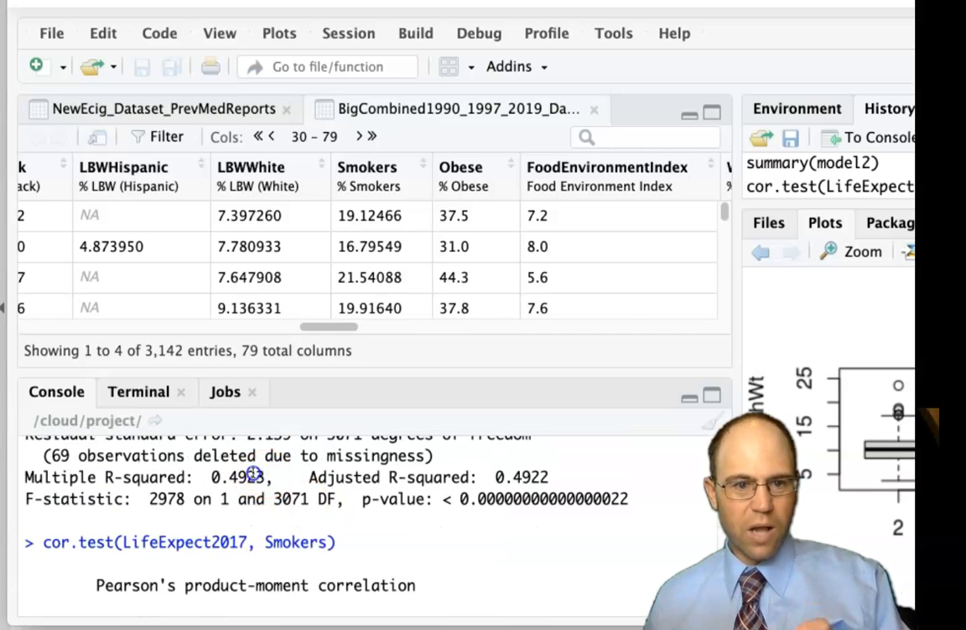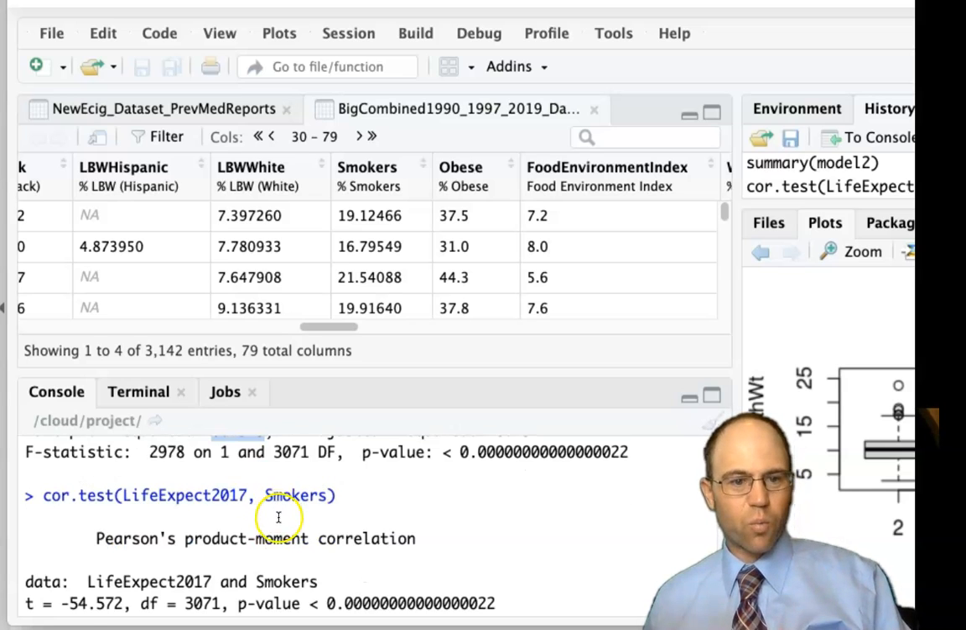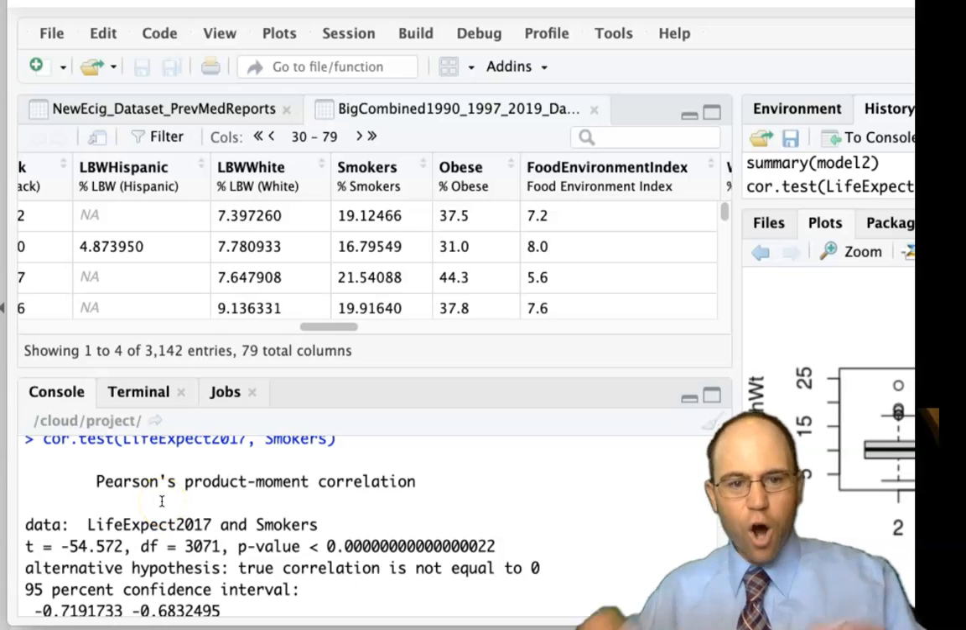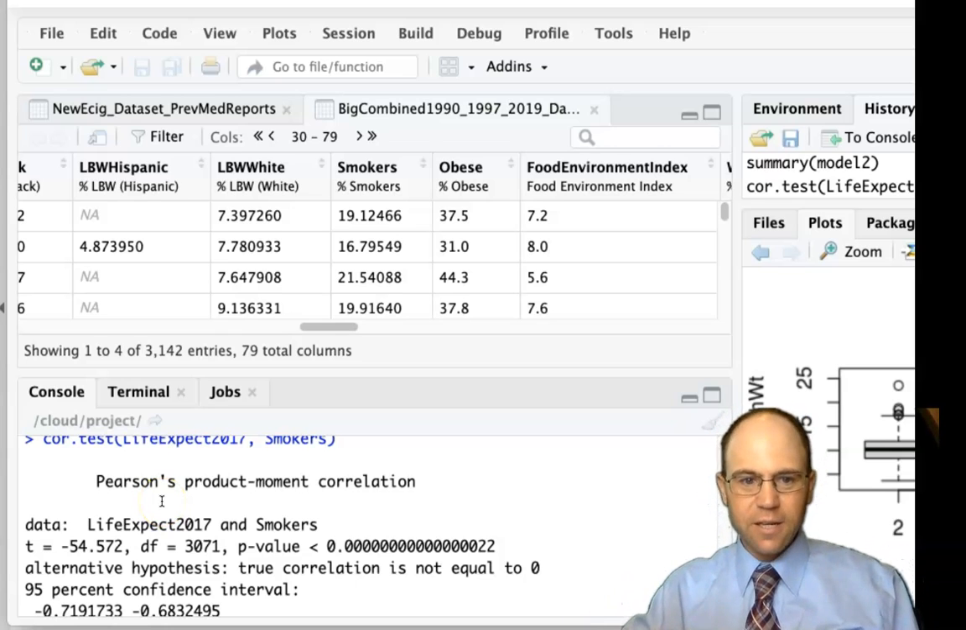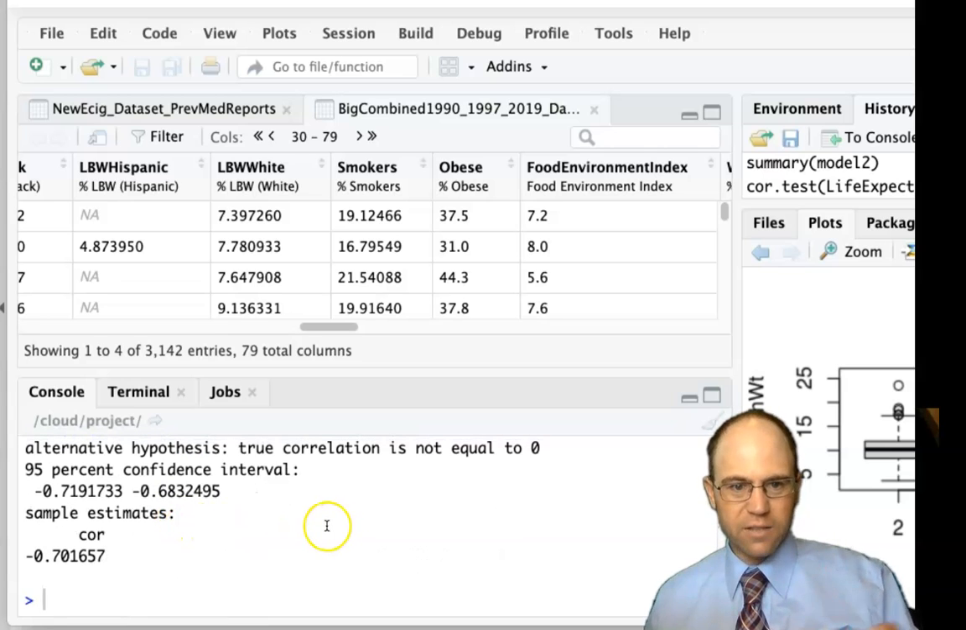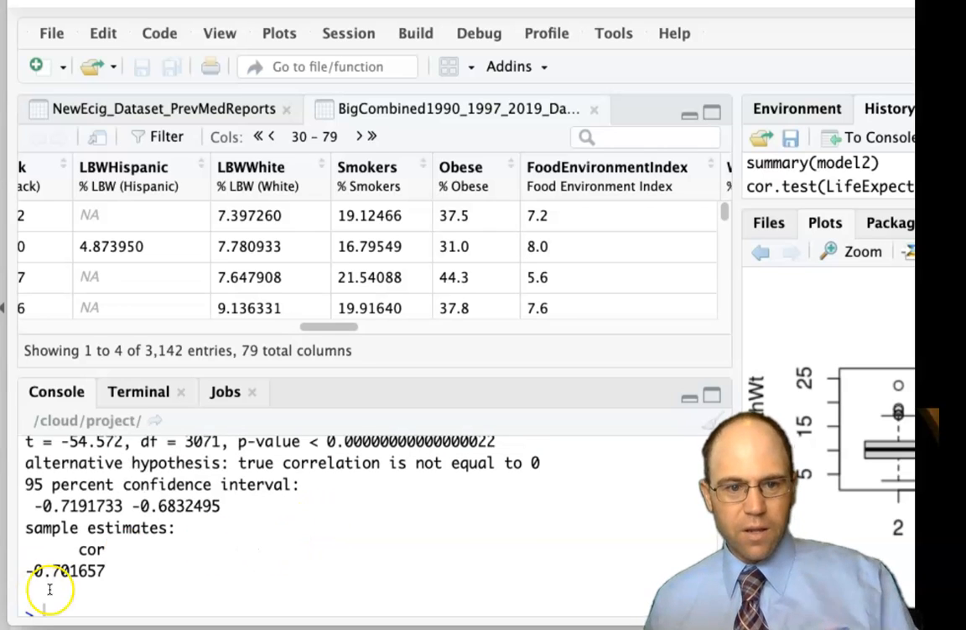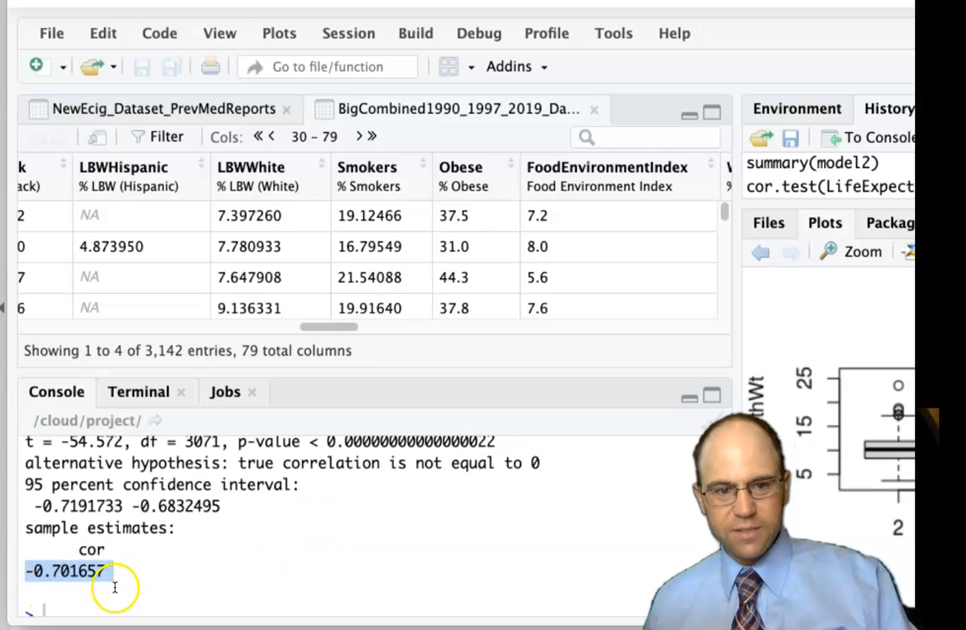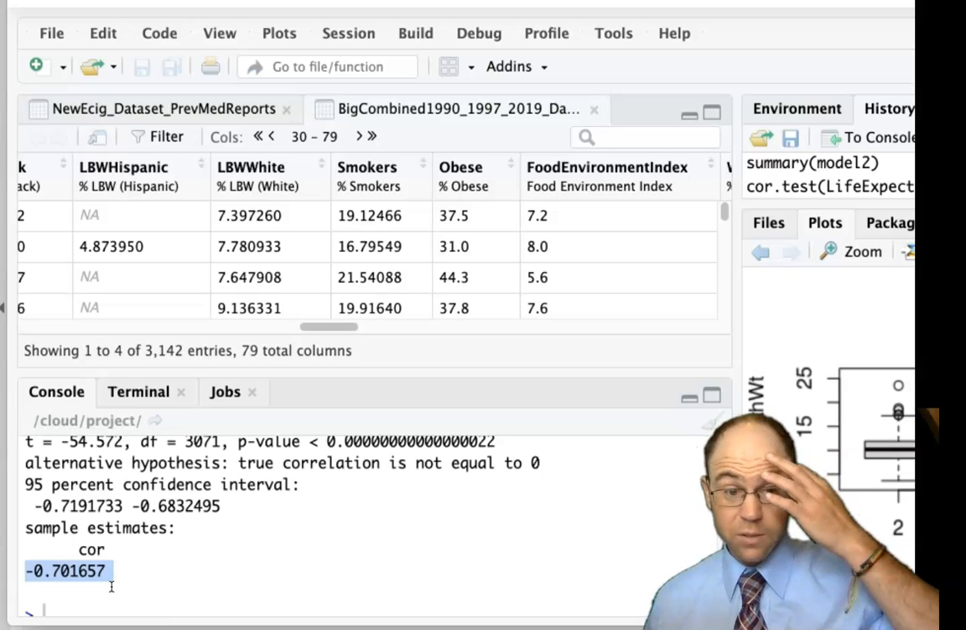0.4923, and voila. So the Pearson correlation, R, is very much that, in a single, kind of bivariate analysis, X versus Y or Y versus X or whatever you want to call it. That gave us this nice, strong negative correlation.